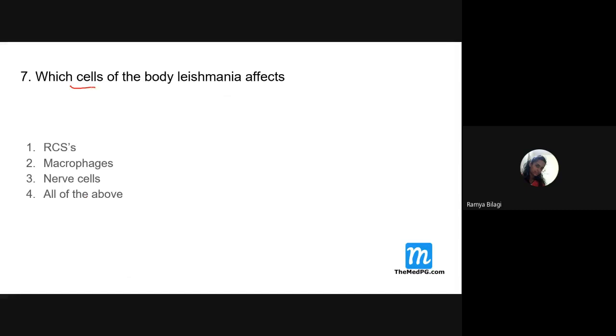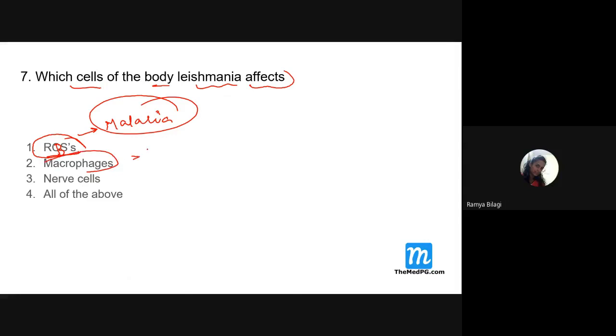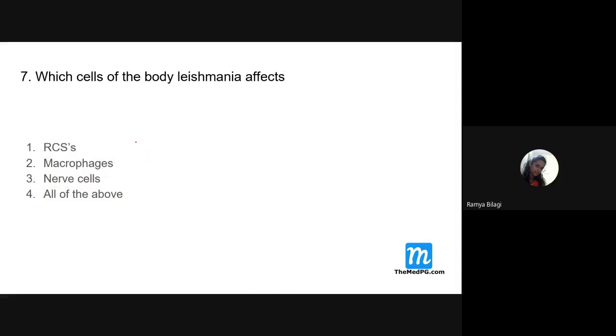Next, which cells of the body does leishmania affect? So we already know which cells it will affect. The first option is RBC. So does it affect the RBC, students? No, ma'am. Malaria, babesia, all these affect RBCs. Whereas macrophages, yes, all our reticuloendothelial cells. Macrophages are a very good place for them, they will nicely multiply and it's a favorite place for them. Nerve cells, no. All of the above is also a wrong option. So you will tick macrophages, excellent answer.